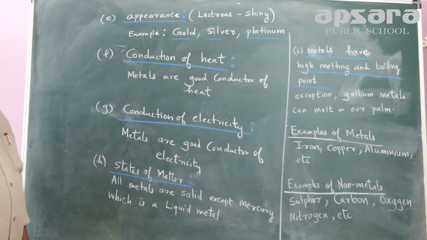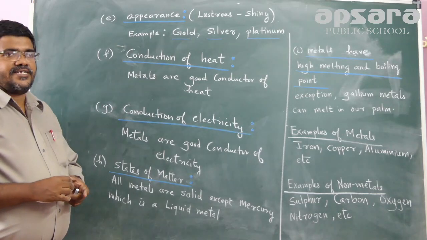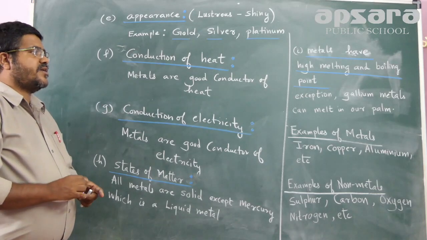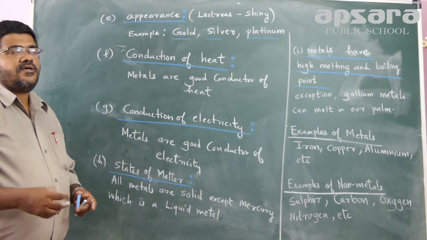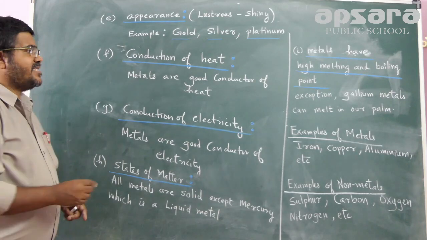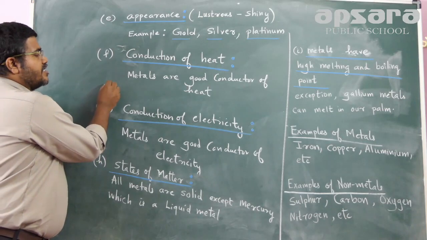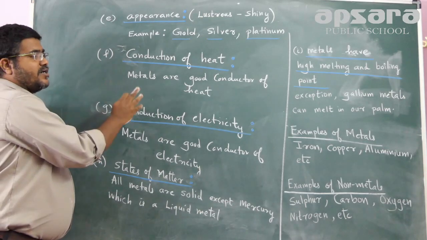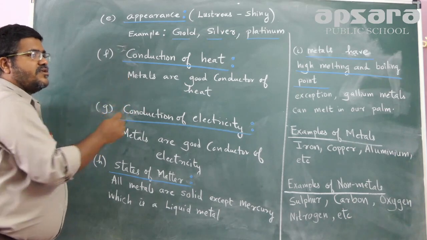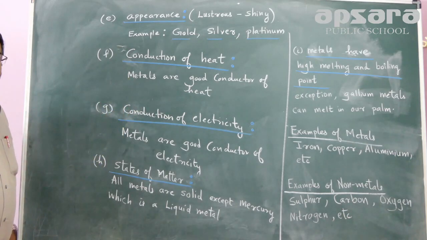Same way, about conduction of metals. All metals are good conductors of electricity. Metals are good conductors of electricity because they have free electrons to move around. That's why they are good conductors. We can see all kitchen utensils are made up of metal.